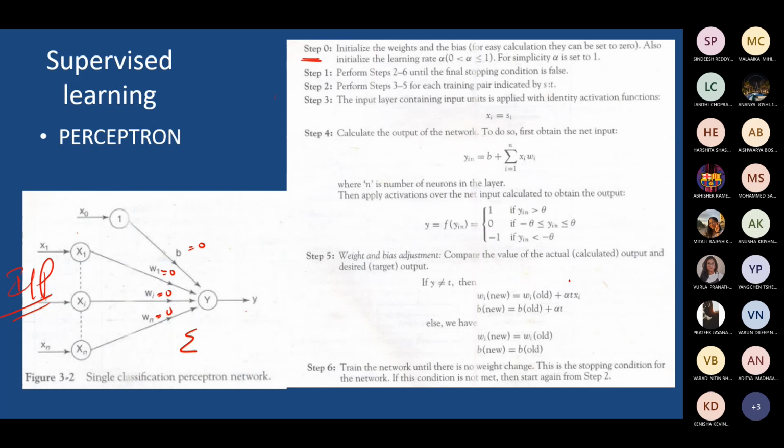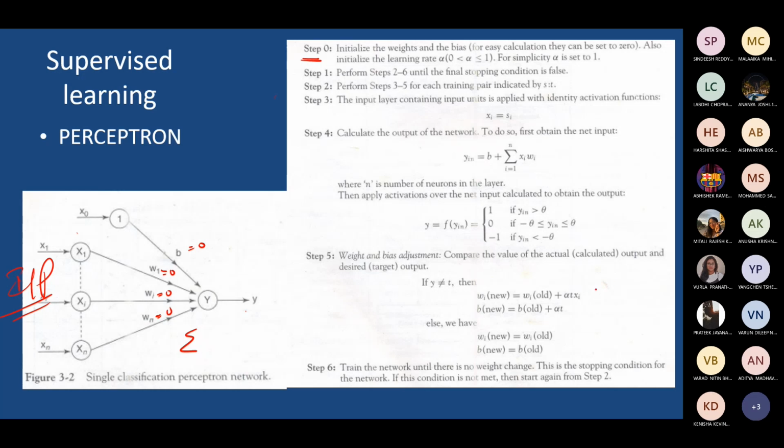So how are you updating? The rule is very similar to the earlier one, but there is one extra thing you can see here: Wi new is equal to Wi old plus alpha t xi. Alpha is added, the learning rate is added here. This algorithm is introduced with the new variable alpha, the learning rate. B new is defined as B old plus alpha t.